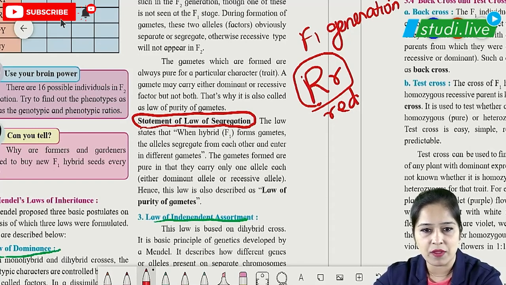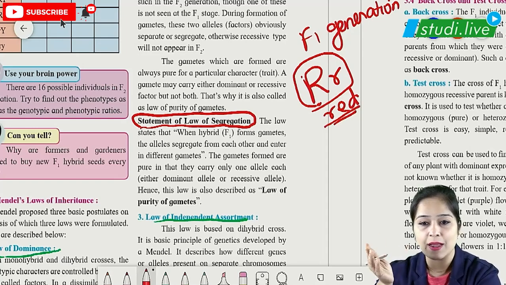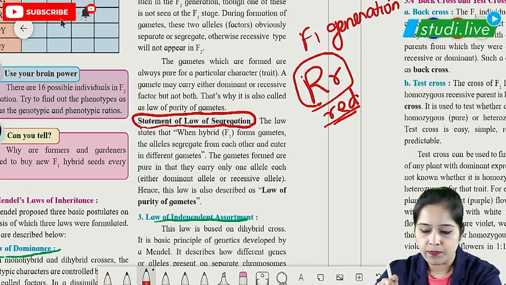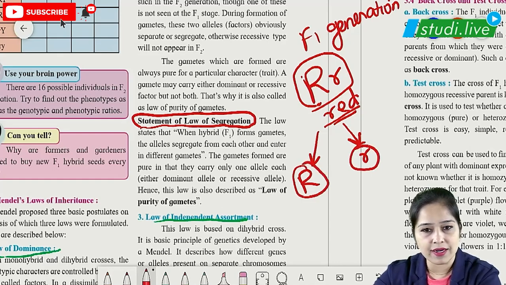So the law of segregation states that when these hybrids cross each other, the alleles segregate from each other and form the gametes. I'll give you one example. This capital R and small r, where capital R is red and small r is white, do not mix or contaminate each other. If they had mixed and contaminated, the result would have been pink, but we do not get pink. These alleles separate or segregate and enter different gametes, which means when we do selfing, we'll see that both alleles segregate and separate. They do not mix or contaminate each other.